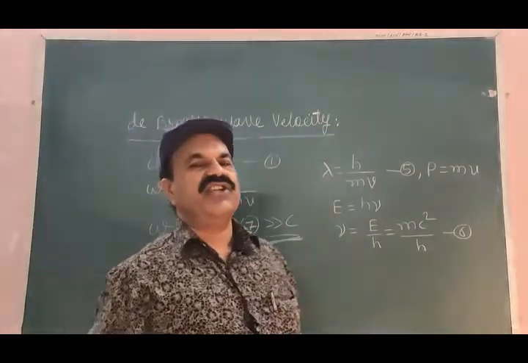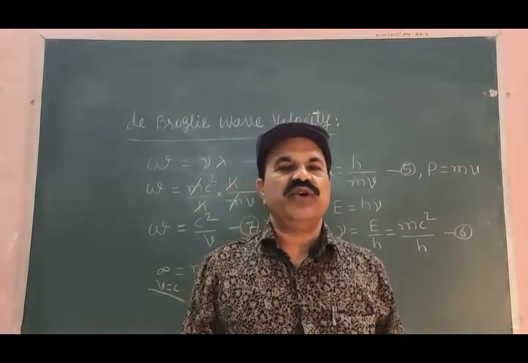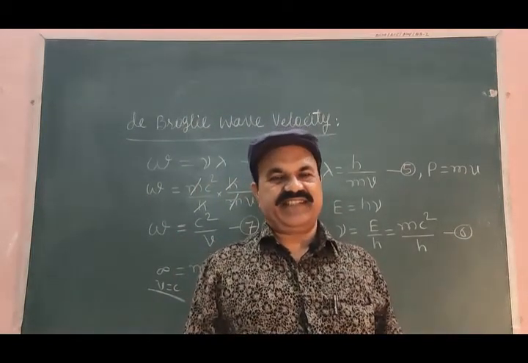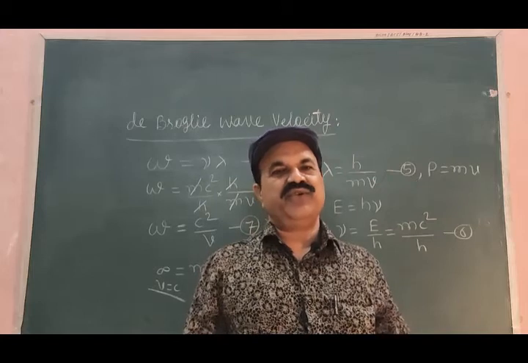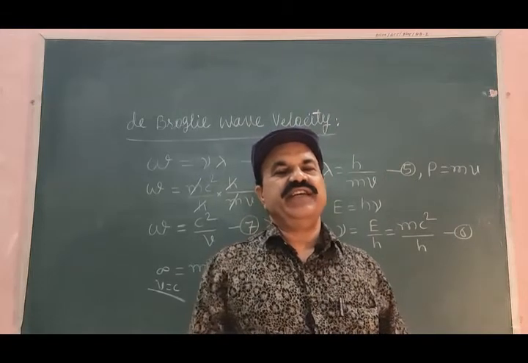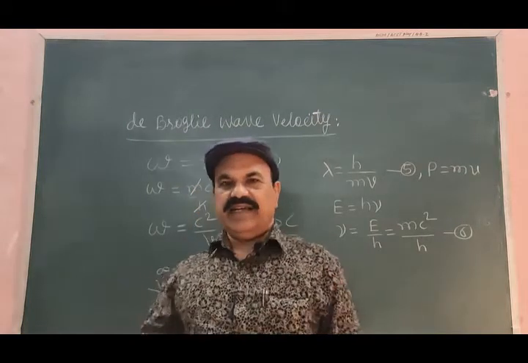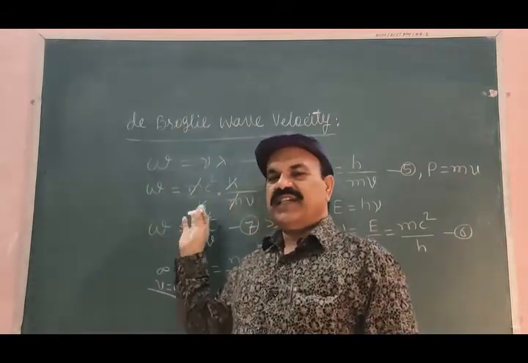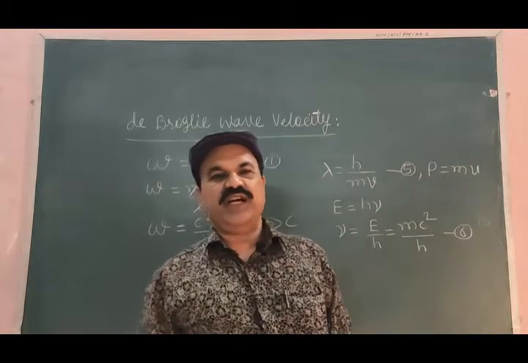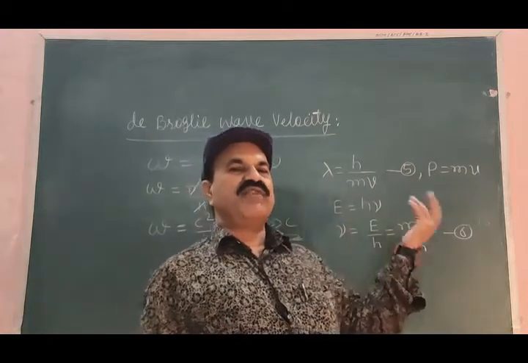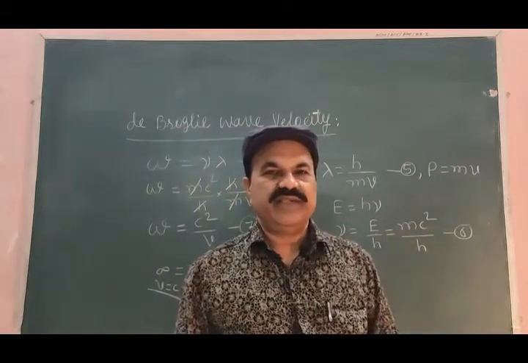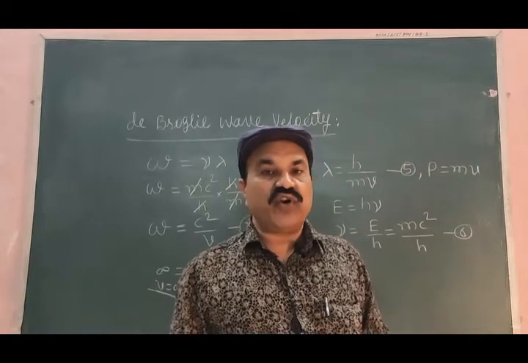This result could not be digested. As we know, no velocity is more than the velocity of light in the universe, and this equation gives us a de Broglie wave velocity w much more than the velocity of light, which must be false.